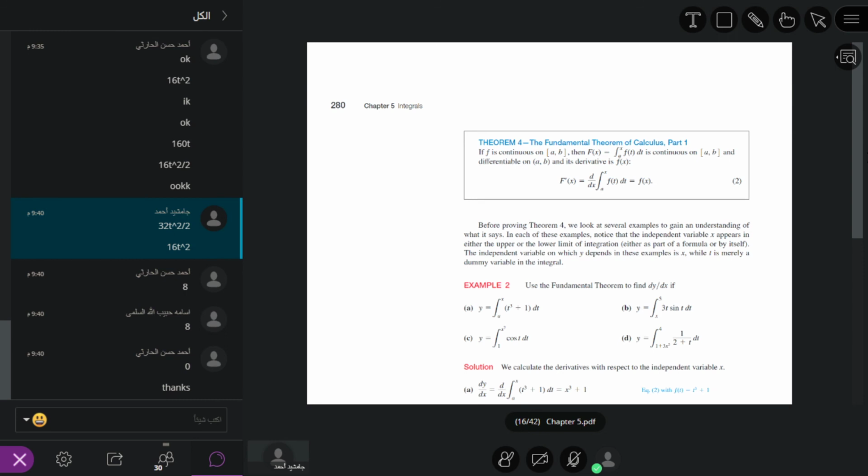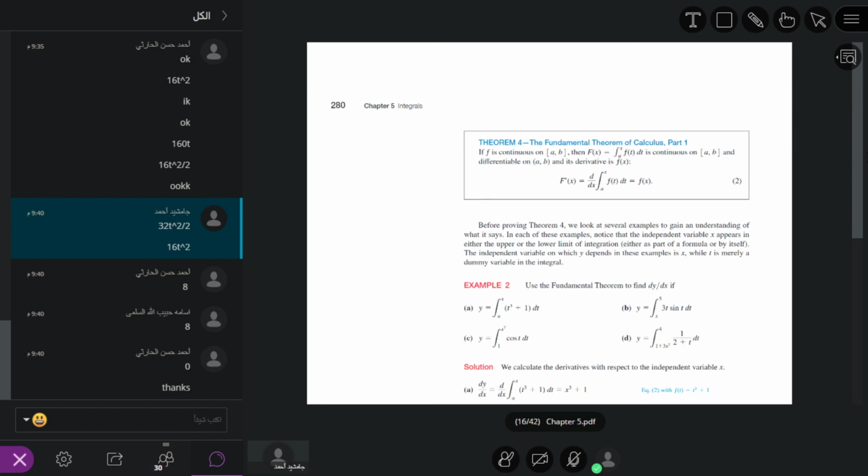Using this formula, F dash of x is d over dx of the integral from a to x of f of t dt, which is equal to f of x, because the upper limit is x. Moreover, if the upper limit is x squared, then by the substitution method we convert it again into fundamental theorem of calculus 1.